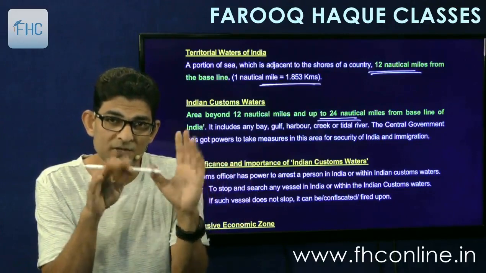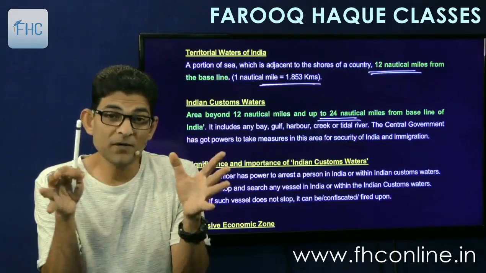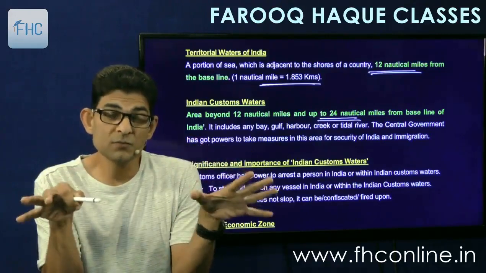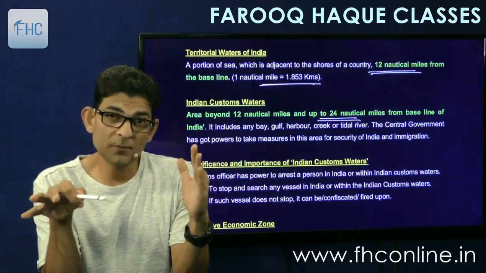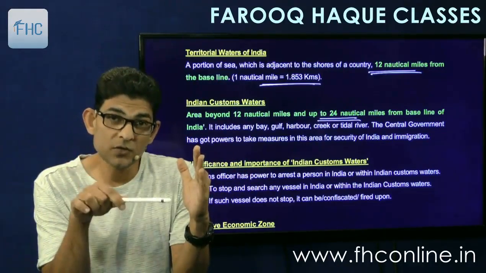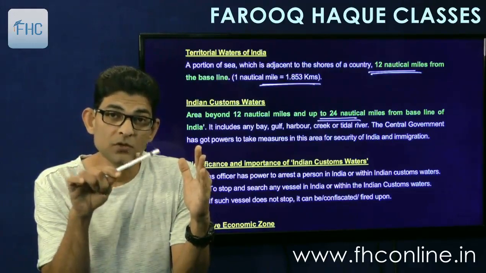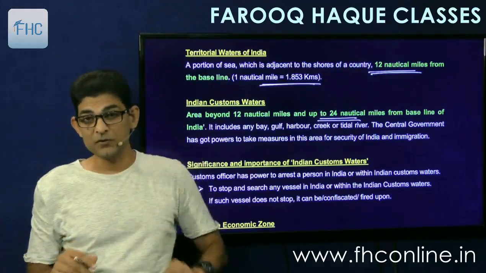So there are 2-3 chapters at the end, interesting chapters. So in that we'll see that the customs department has the powers over the customs waters. Means if any vehicle comes in to 24 nautical miles, the customs department has the power to go check the vehicle, check whether the goods are imported, exported, check the smuggled goods, and so on and so forth. So they have a lot of powers over that.